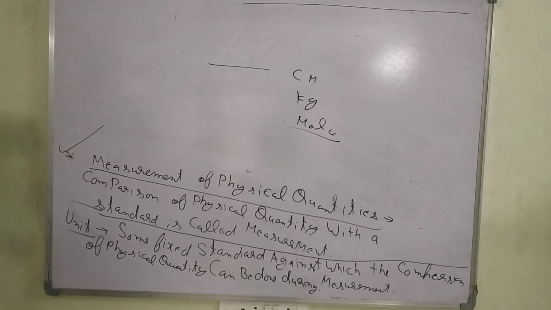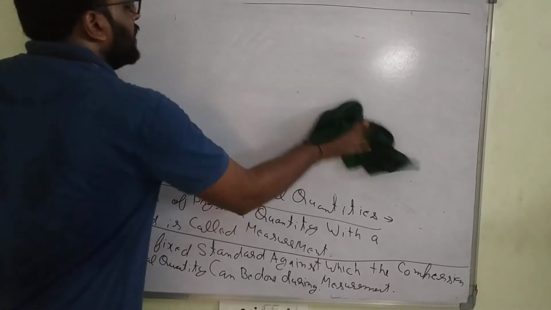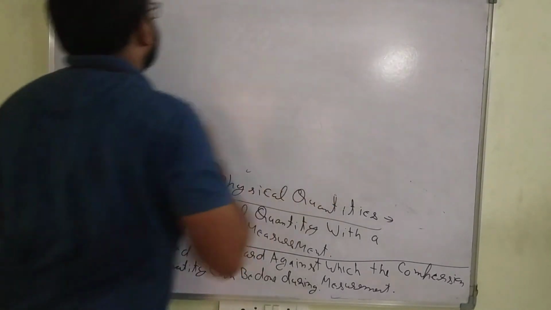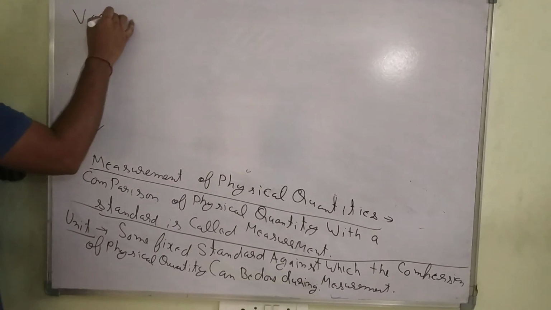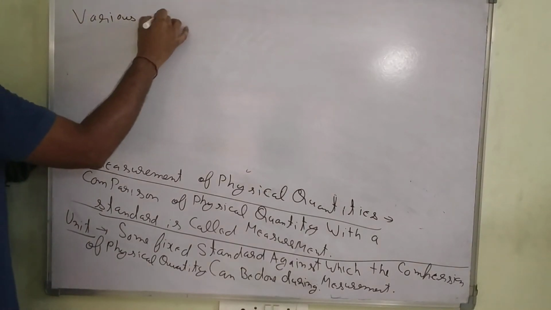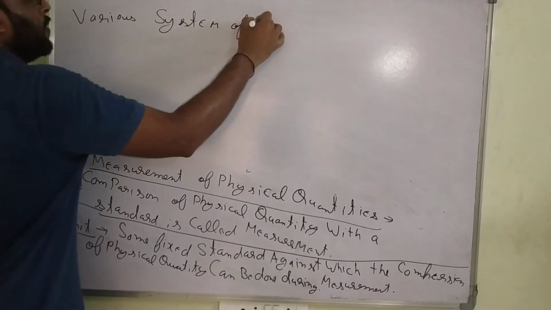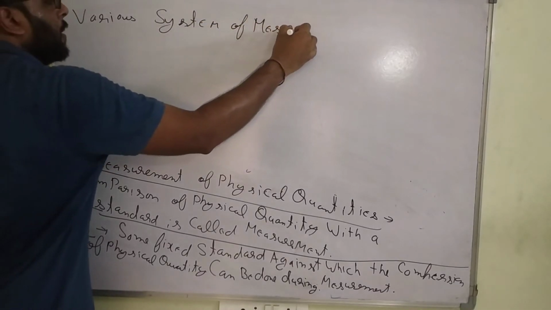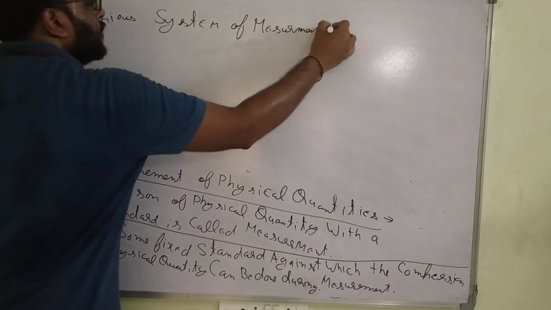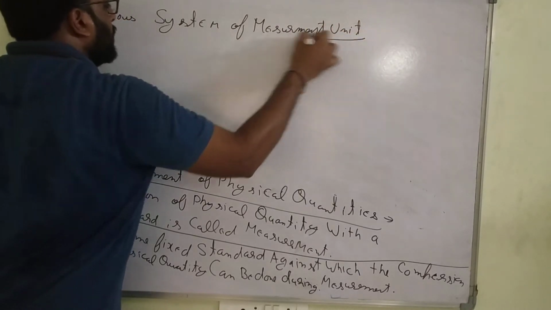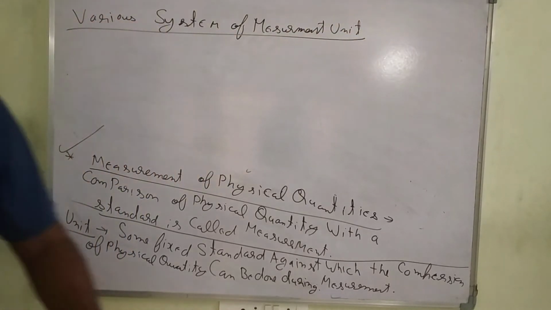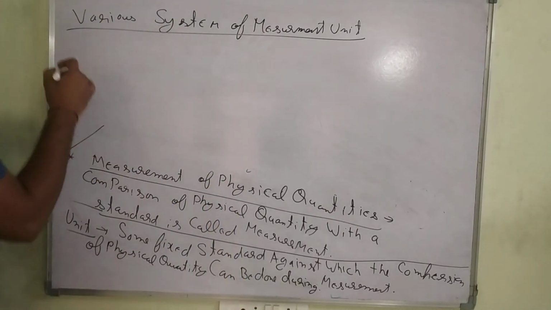Today we will discuss various systems of measurement units. What kind of standard units are we considering? First unit we are considering is CGS.